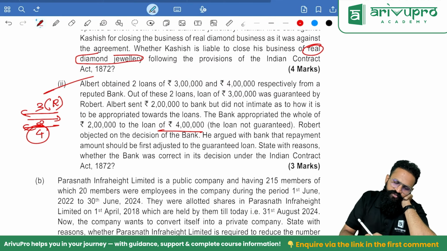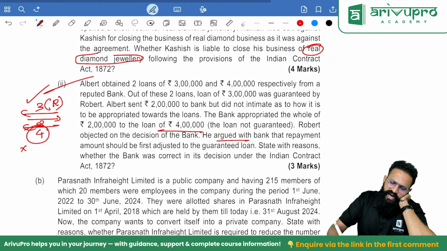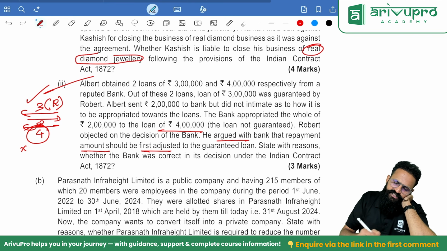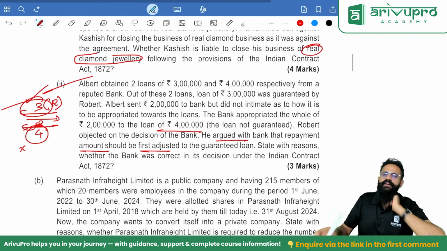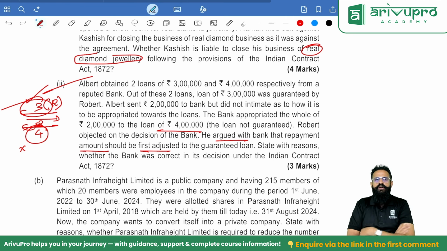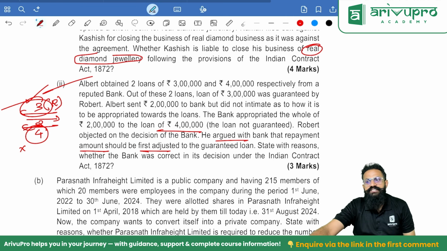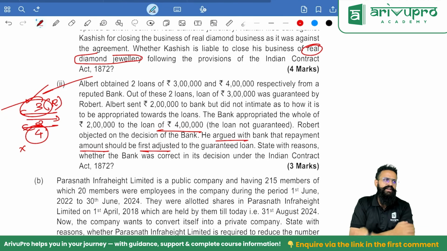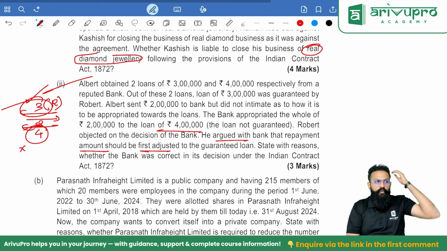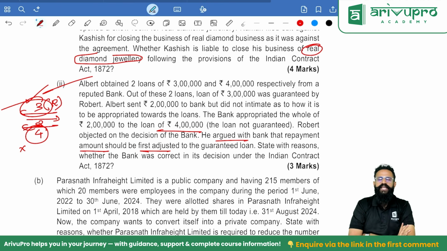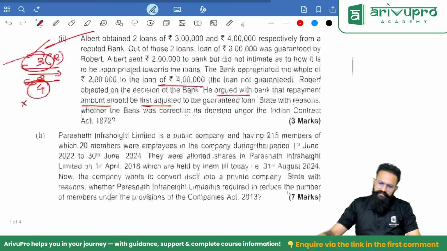Why? Of course, because for the 3 lakh they have a guarantee, and for the 4 lakh they don't have a guarantee. So he argued with the bank that the repayment amount should first be adjusted towards the guaranteed loan, that you have to first set off the money towards 3 lakh and not 4 lakh. Now the question is, is this contention valid or invalid? Of course, invalid. When you were silent while repaying, the creditor can set it off against any order of his choice. So your contention will be invalid.